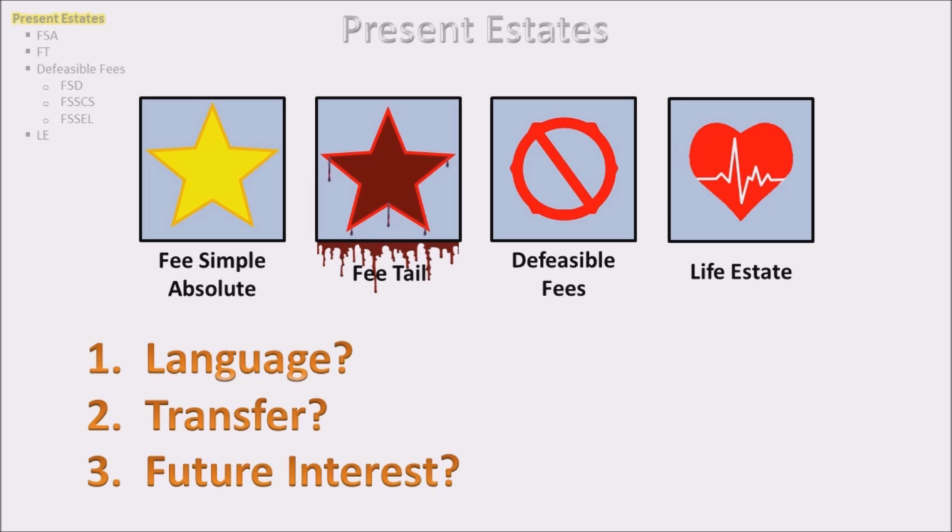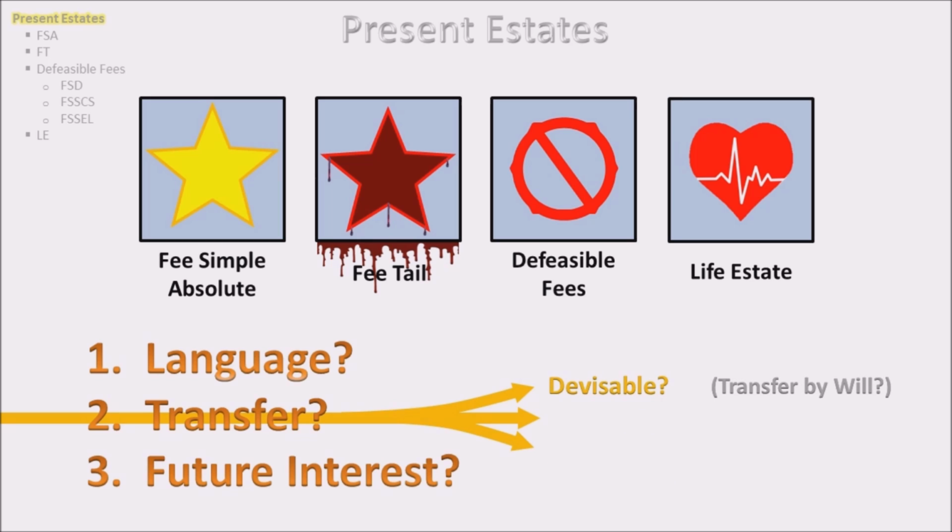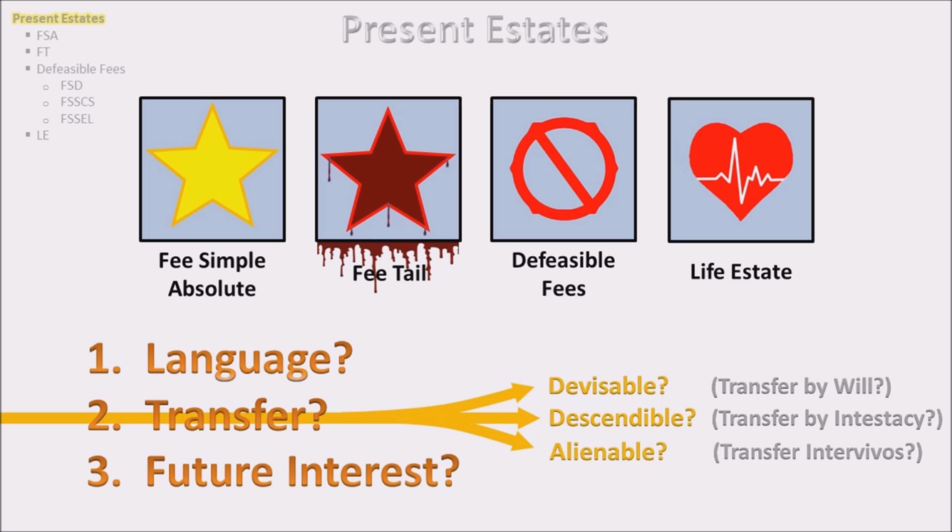With respect to the second question, how does the estate transfer? We're asking, is it divisible, meaning can the estate pass by will? We're also asking, is it descendable, meaning will the estate pass by statutes of intestacy if its holder dies without a will? And we're also asking, is it alienable, meaning is the estate transferable inter vivos, where inter vivos means during the holder's lifetime.